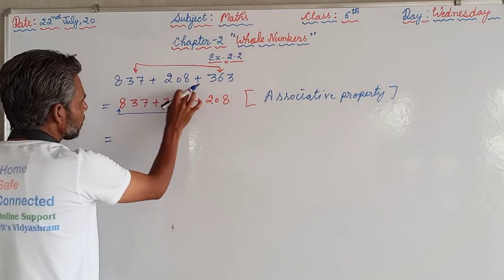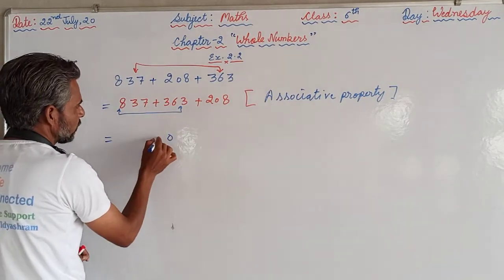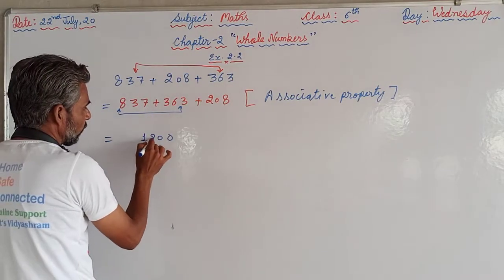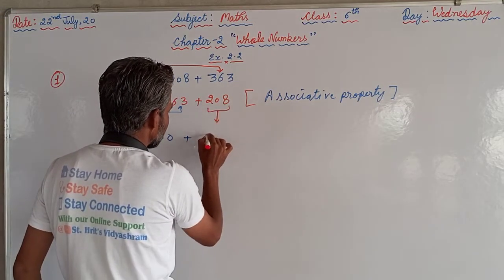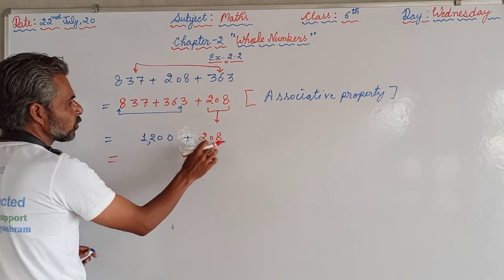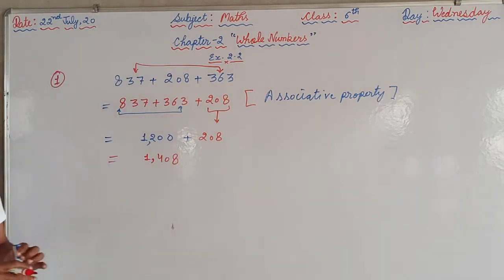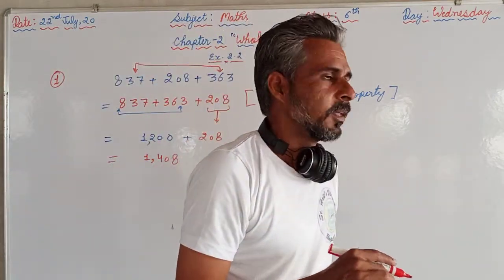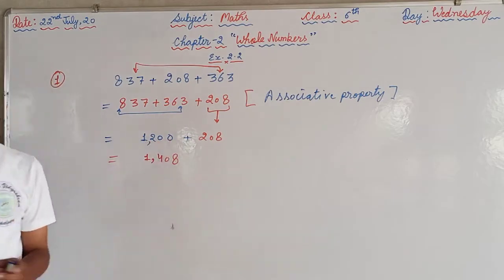So what do we get? 7 plus 3 is 10, 0, 1 carried. 6 plus 3 is 9 plus 1 is 10, again 0, 1 carried. 8 plus 3 is 11 plus 1 is 12, so 1200. Plus this we will write the same, 208. Now 1200 plus 208 is 1408. So we are supposed to arrange or reshuffle in a manner so that we can calculate easily and get the maximum zeros.